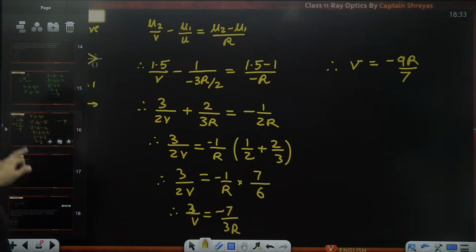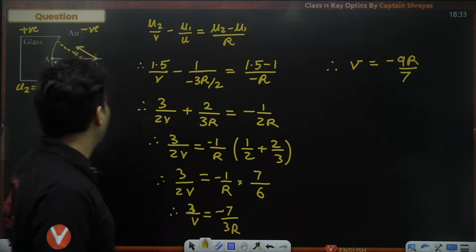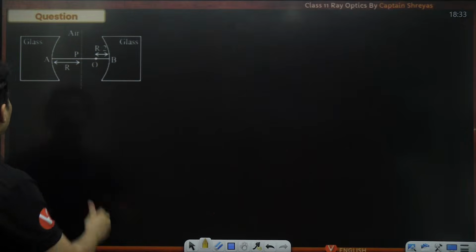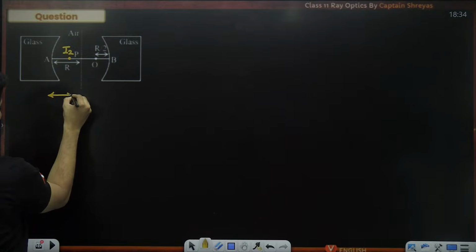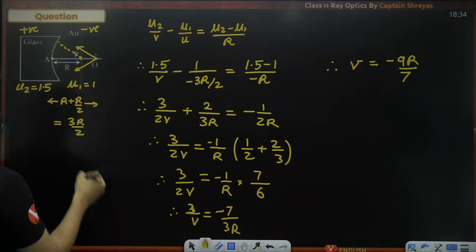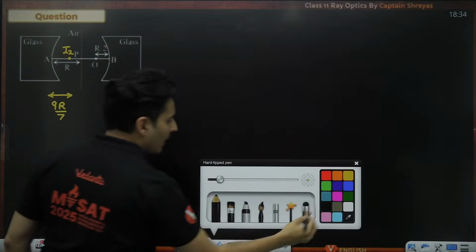Once we get this, now you have to substitute, guys. Now you have to substitute in this diagram. I'll tell you how. In this case, V was minus 9R by 7. So from point A, image number 2 is at a distance of 9R by 7.